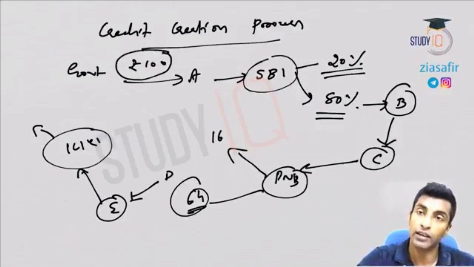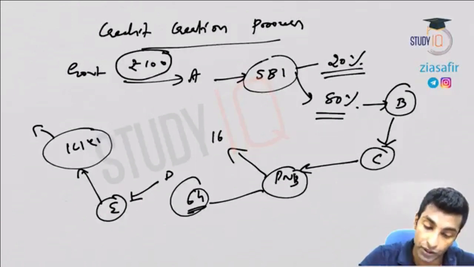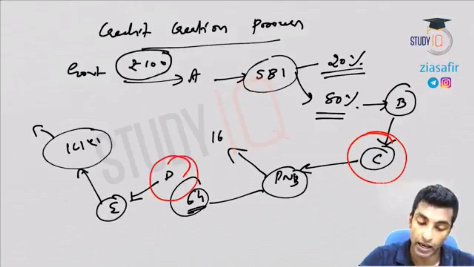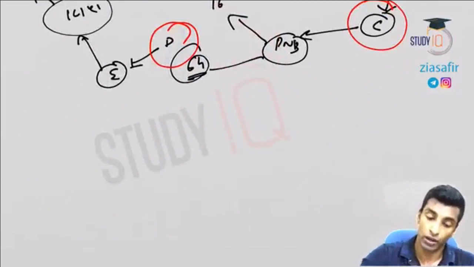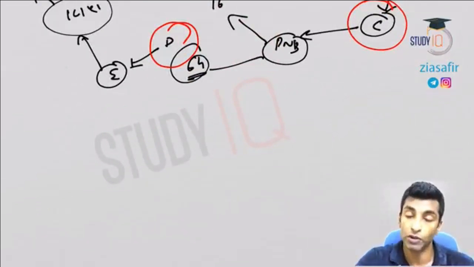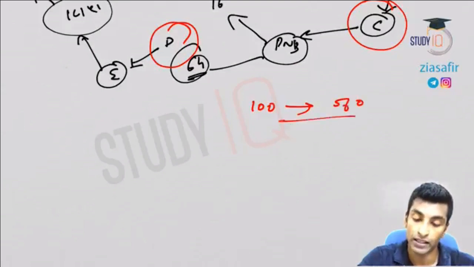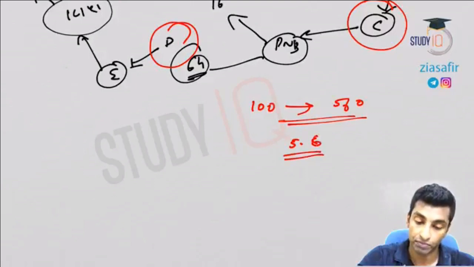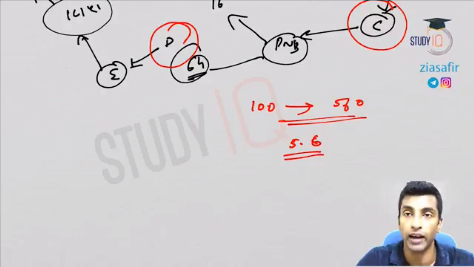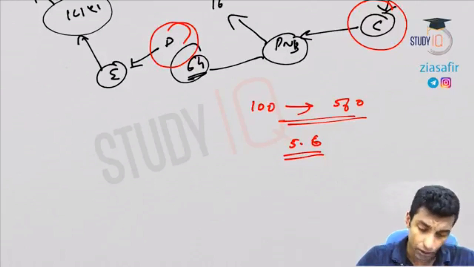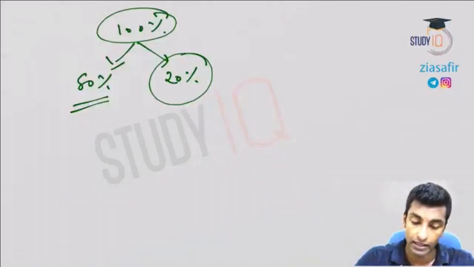So effectively the money printed is 100, but you can see here this person is first buying an item worth 80 rupees. Now this person is buying an item worth 64 rupees with the same money. It is the concept of the money multiplier, which I'll discuss in the next session in detail. But here effectively 100 rupees printed has a value of 560 in the market. So the money multiplier is actually 5.6. So 100 rupees printed by the government and circulated in the market has an impact of 560 rupees in the market.